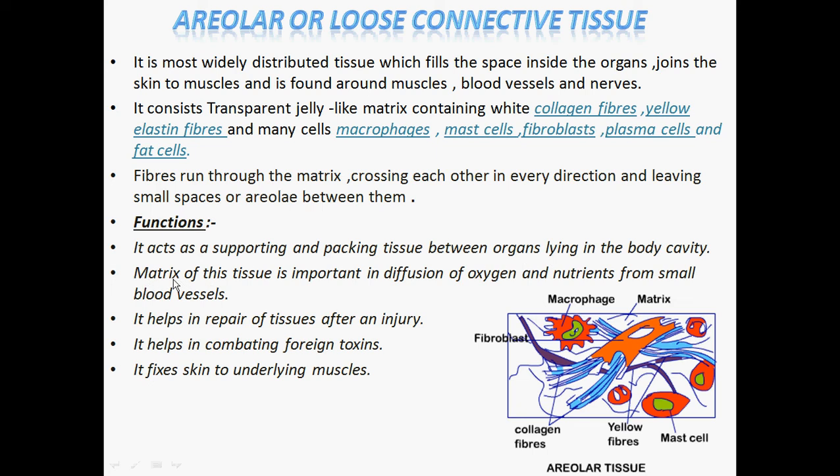The matrix of this tissue is important in the diffusion of oxygen and nutrients, and this matrix is jelly-like. That is why it is helpful in the diffusion of oxygen and nutrients from small blood vessels. It helps in repair of tissues after an injury, and it helps in combating foreign toxins, because it contains macrophages and plasma cells which produce antibodies, and it fixes the skin to underlying muscles.